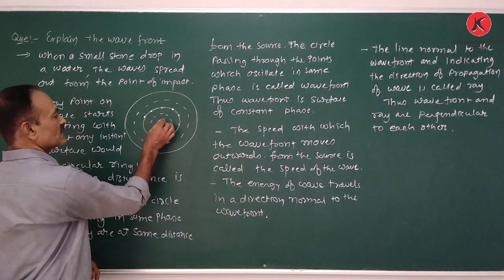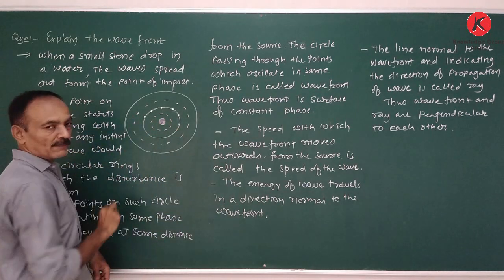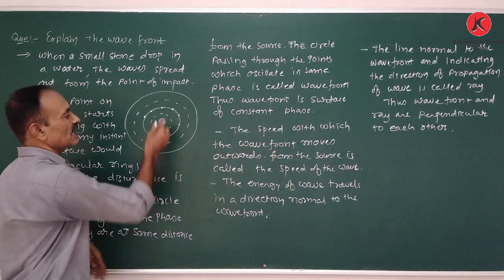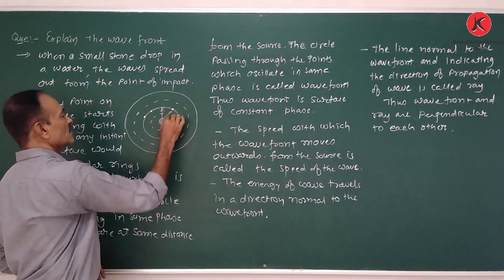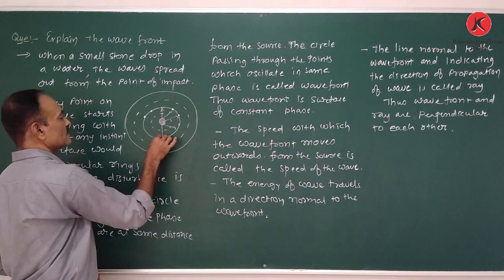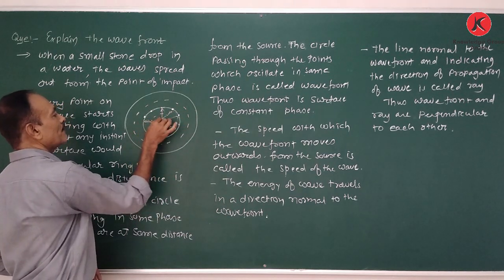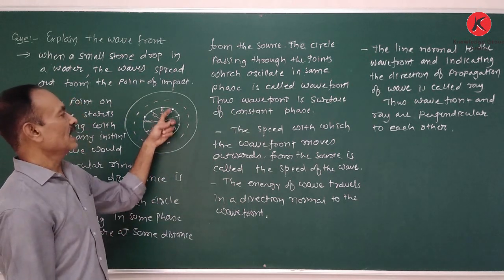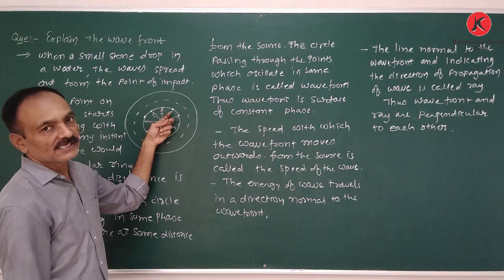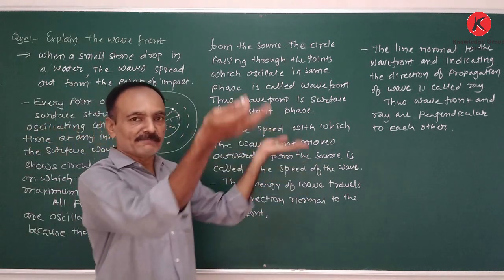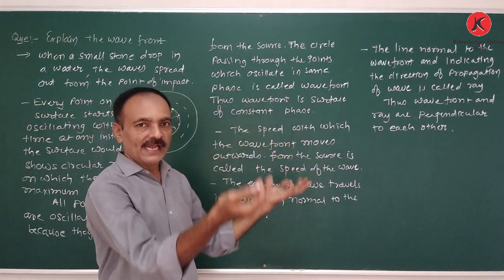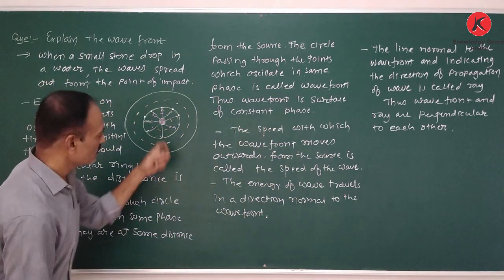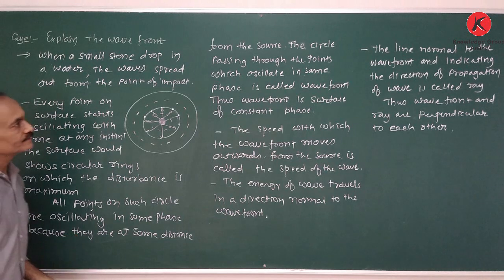So here, whenever a stone is dropped in the water, a disturbance is produced. This disturbance travels in all directions with the same speed. Therefore, the particles at an equal distance from the point are oscillating with the same phase. That means the particles are at the maximum displacement at the same time, and that becomes the wavefront.